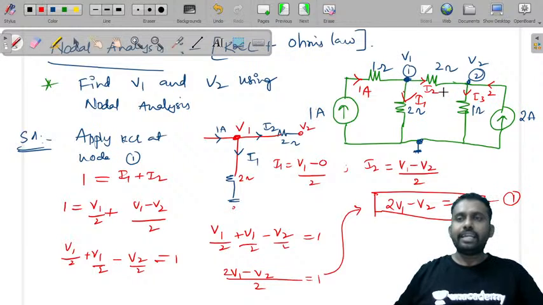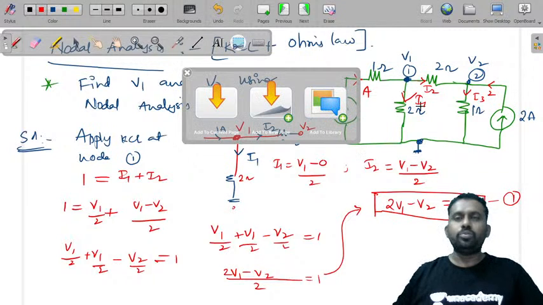Let us consider the second node. What are the currents that are entering? I'll take the circuit to the next slide and we'll write KCL at node 2.